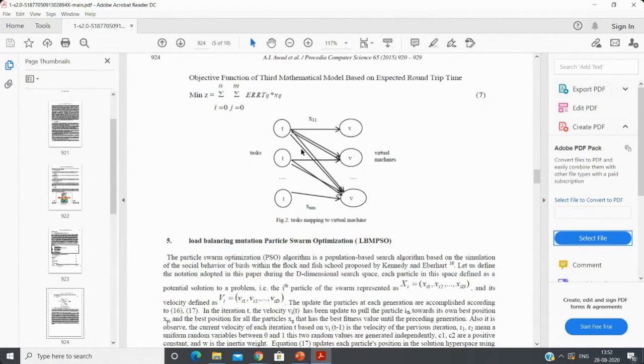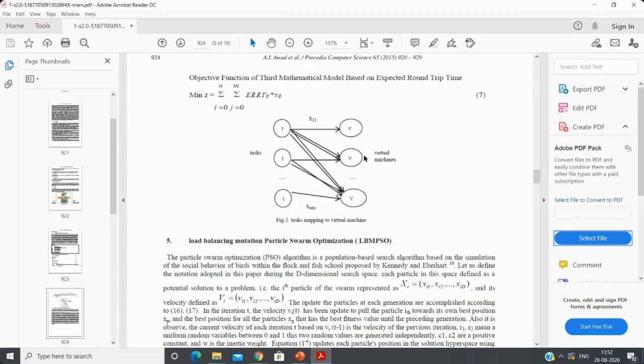This is mapped with this one, and so each task has different virtual machines. If you take tasks T1 to T10, each task T1 is allocated by Vn times, that is V1 to Vn, the number of virtual machines, and the T2 task also has different virtual machines.